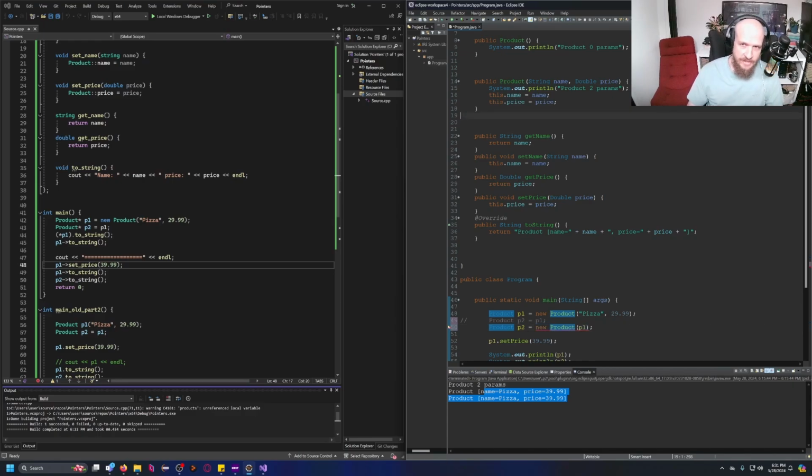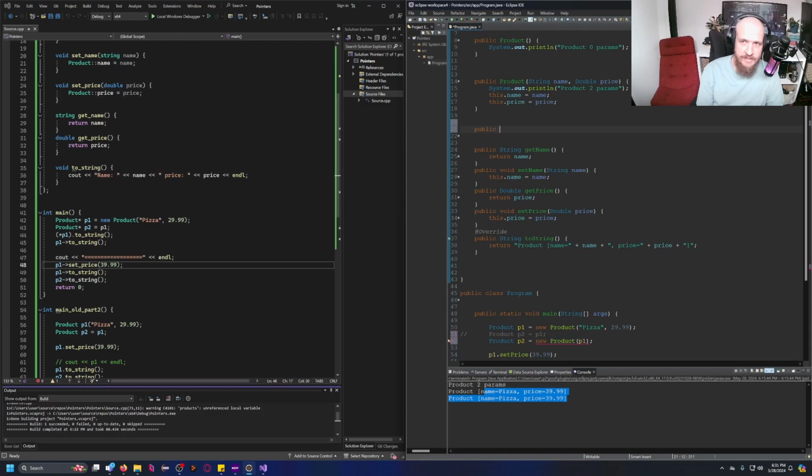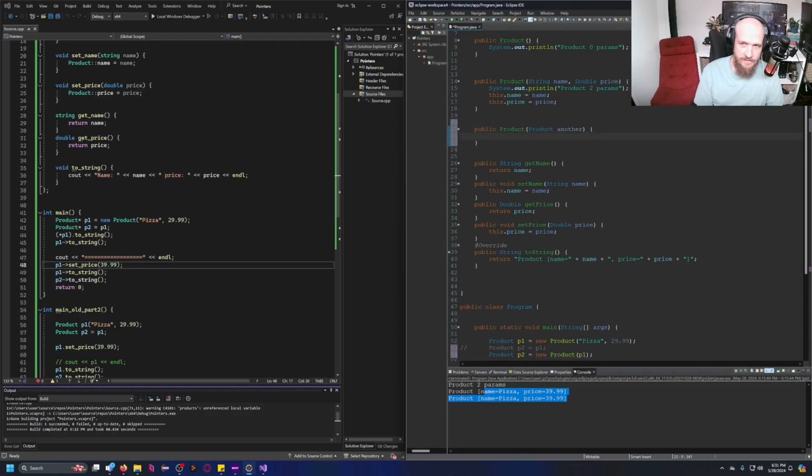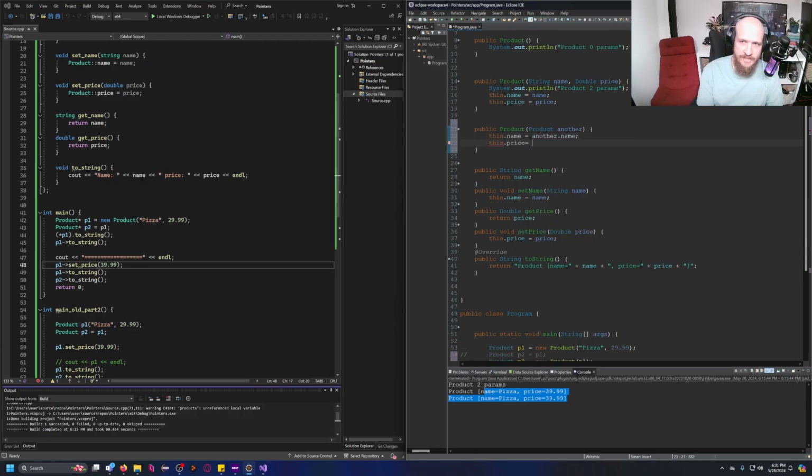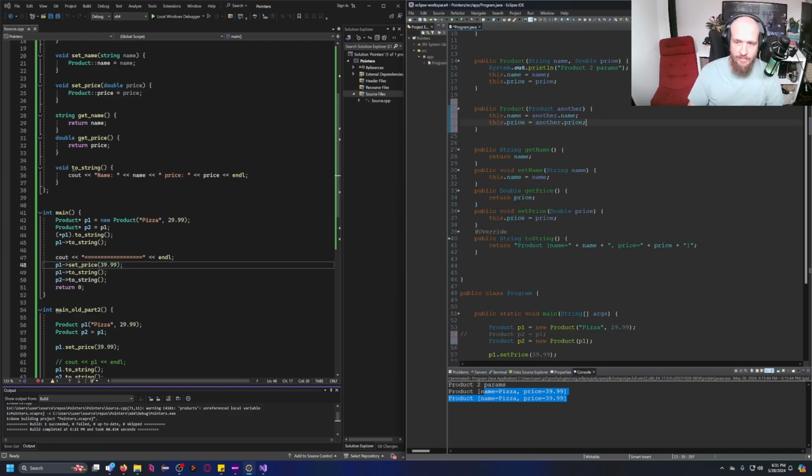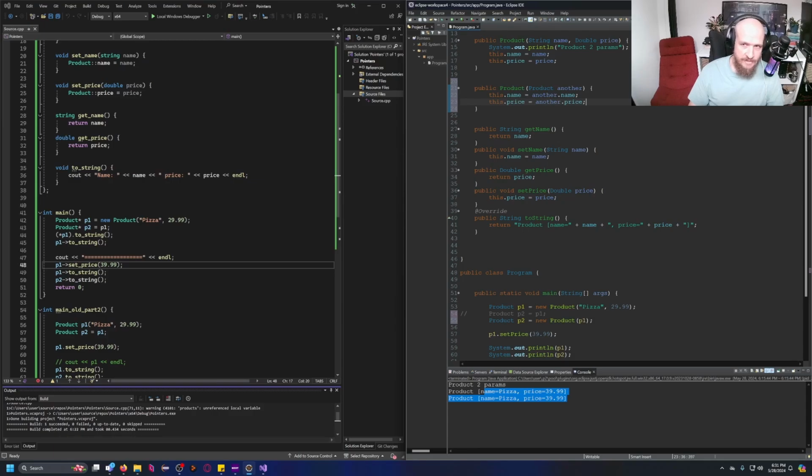So let's go ahead and do this. I'm gonna go ahead and create a product constructor which receives another product as a parameter, right? So for the current object that will be created, I want the name to be the another product's name, and for the price, I would like it to be the another's price. Now, let's see how this changes things. Let's run it again. Ta-da!